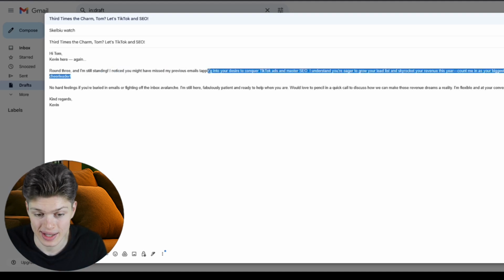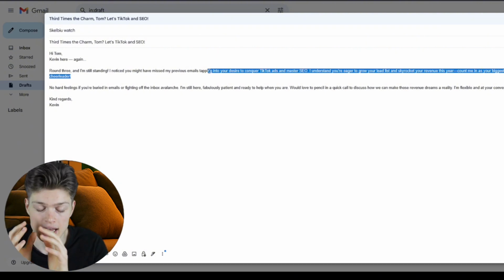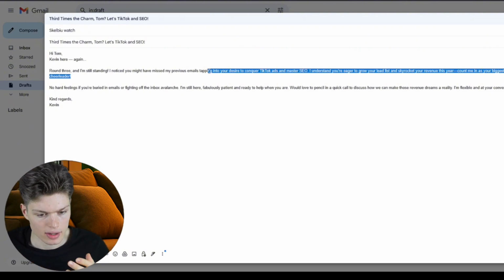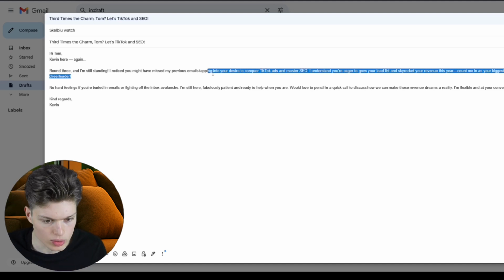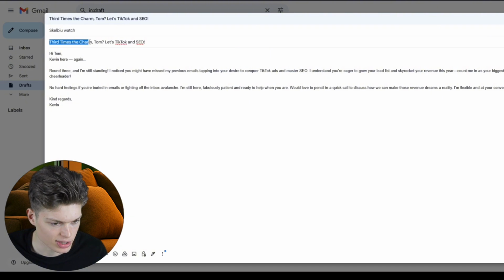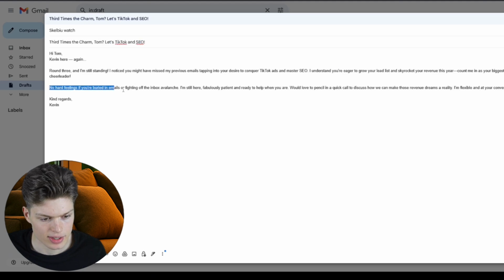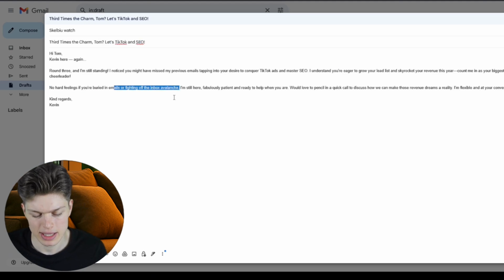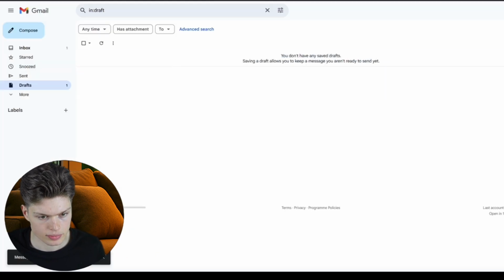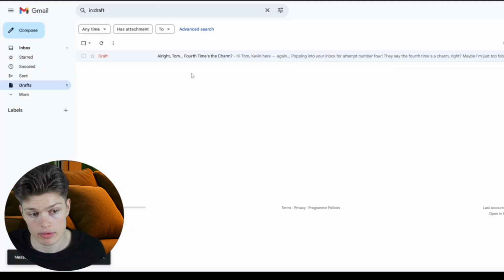So as you can see, this email is the third one. Imagine you receive a third email, but it has an even funnier twist on it. You read it and it doesn't sound very generic and very robotic, and it also has a title, 3 times the charm, Tom, so mentioning the name, mentioning some joke, TikTok and SEO, whatever, and no hard feelings if you're buried in emails or facing an inbox avalanche, okay, whatever, but it basically is not making the person feel uncomfortable. Let's send this email and we have another draft.